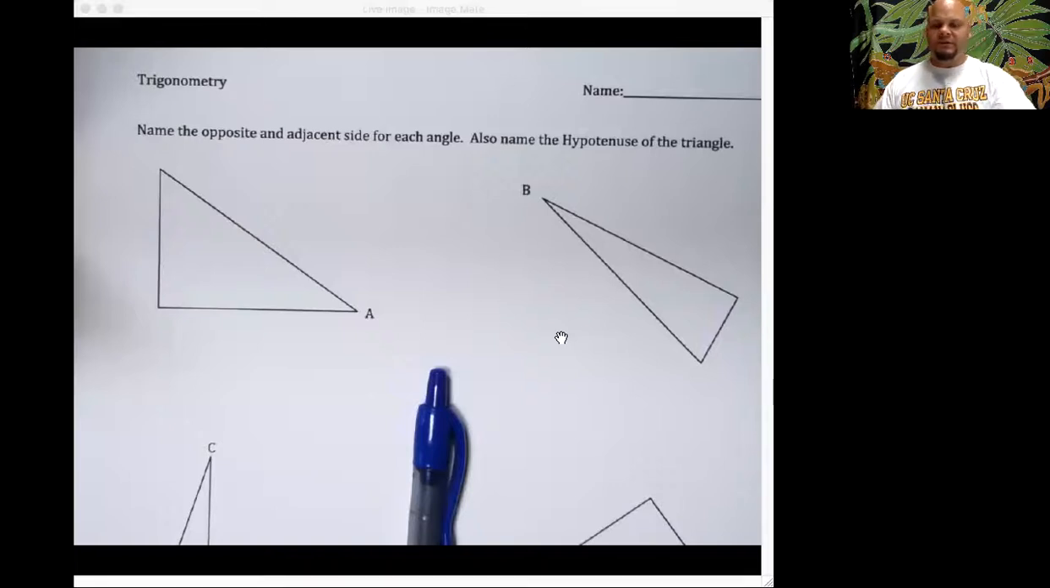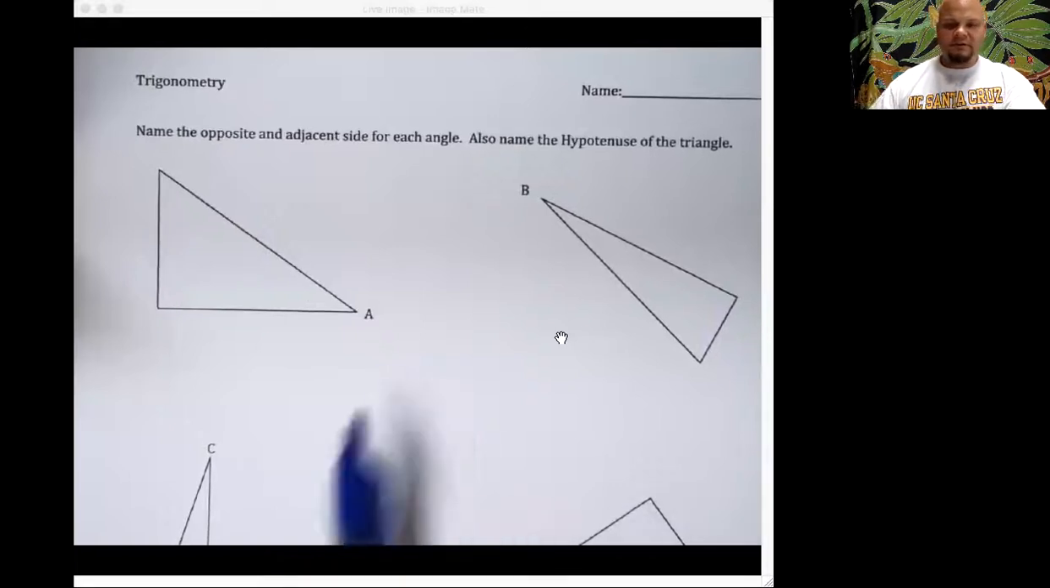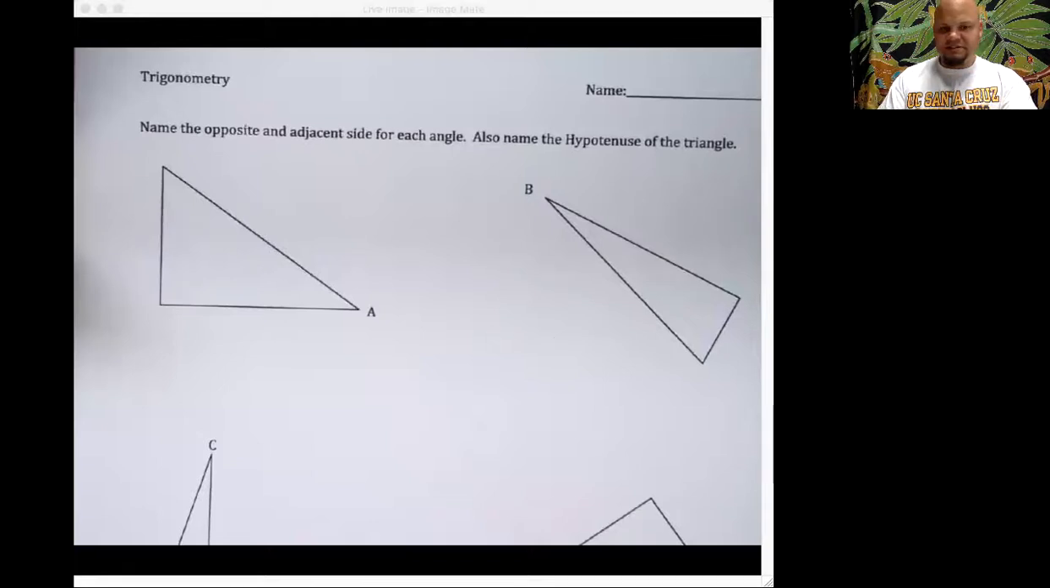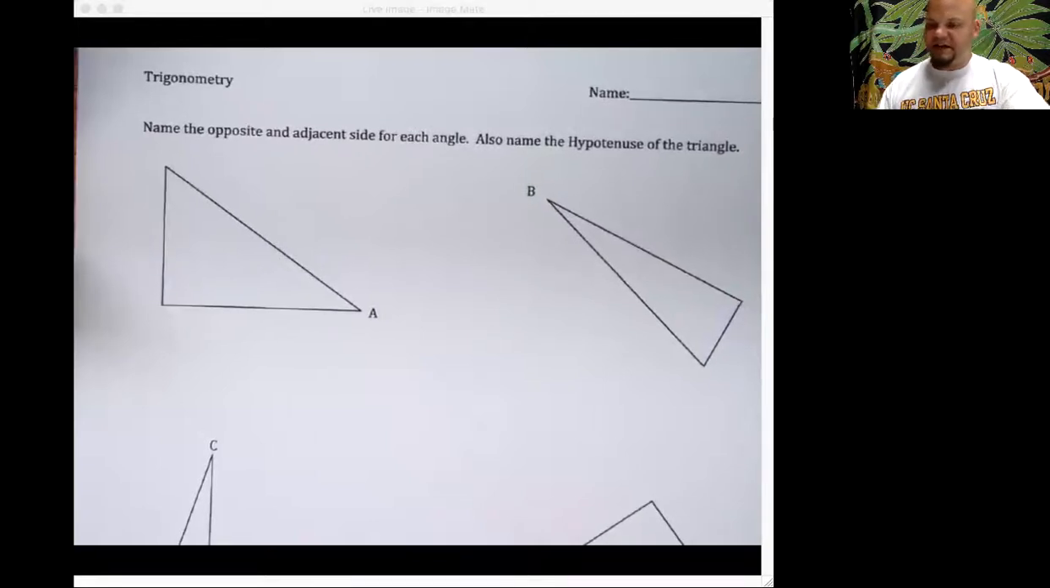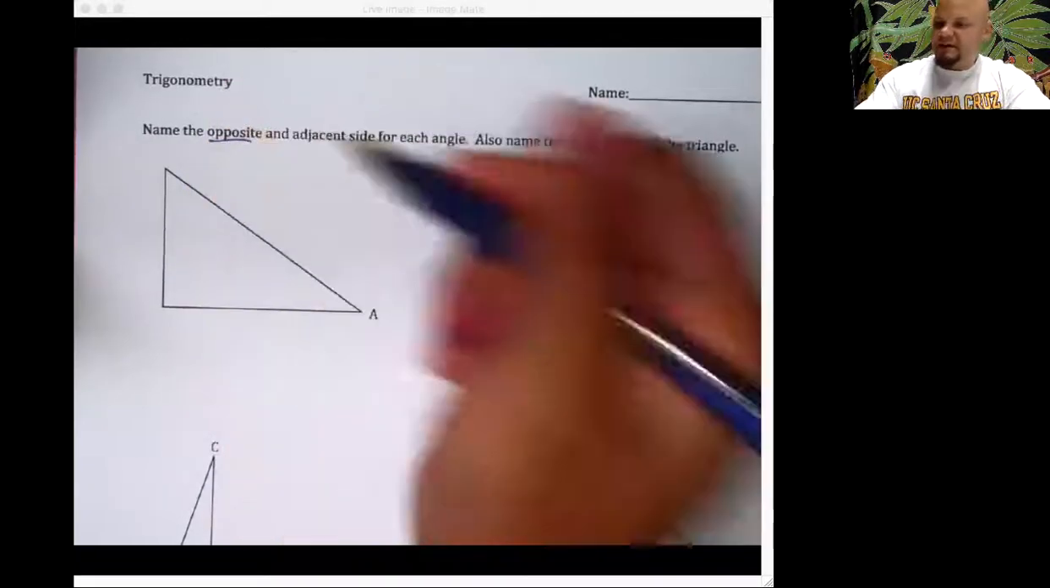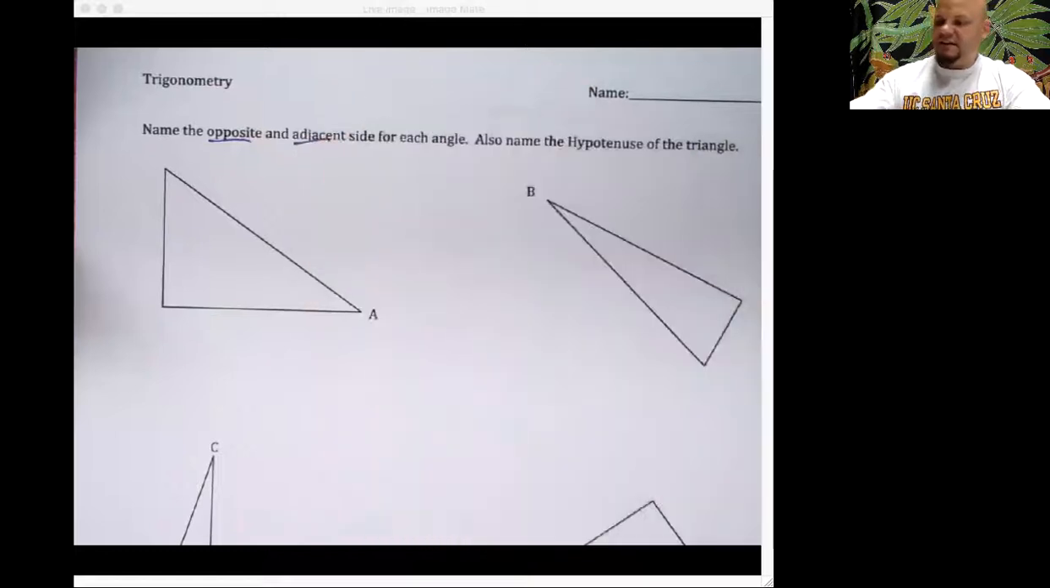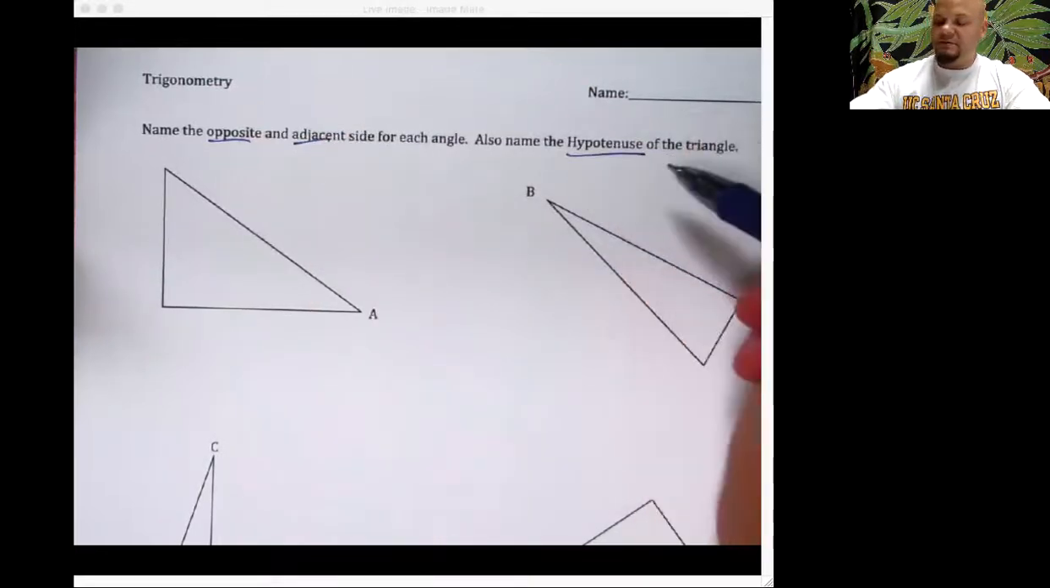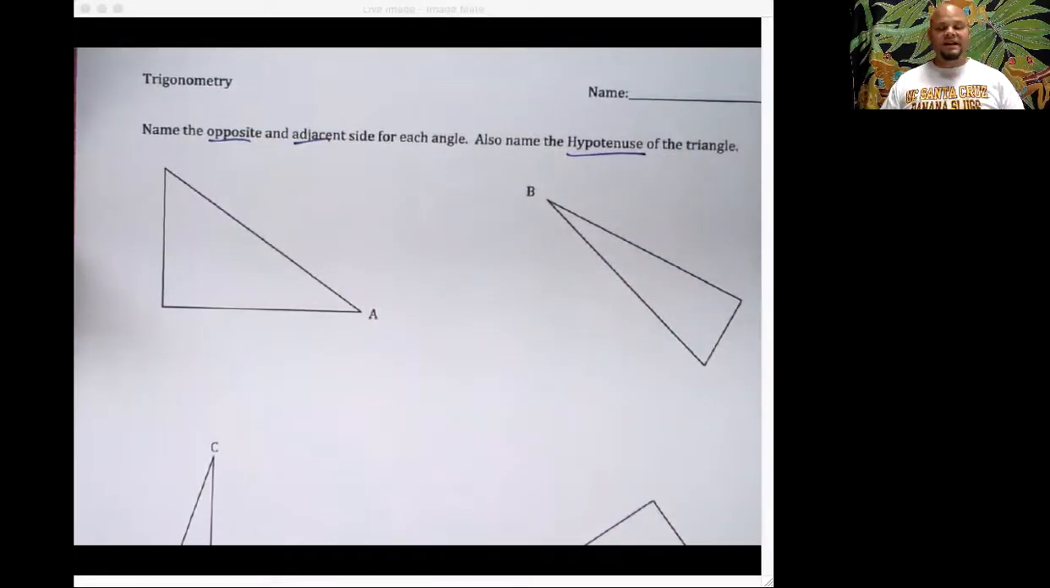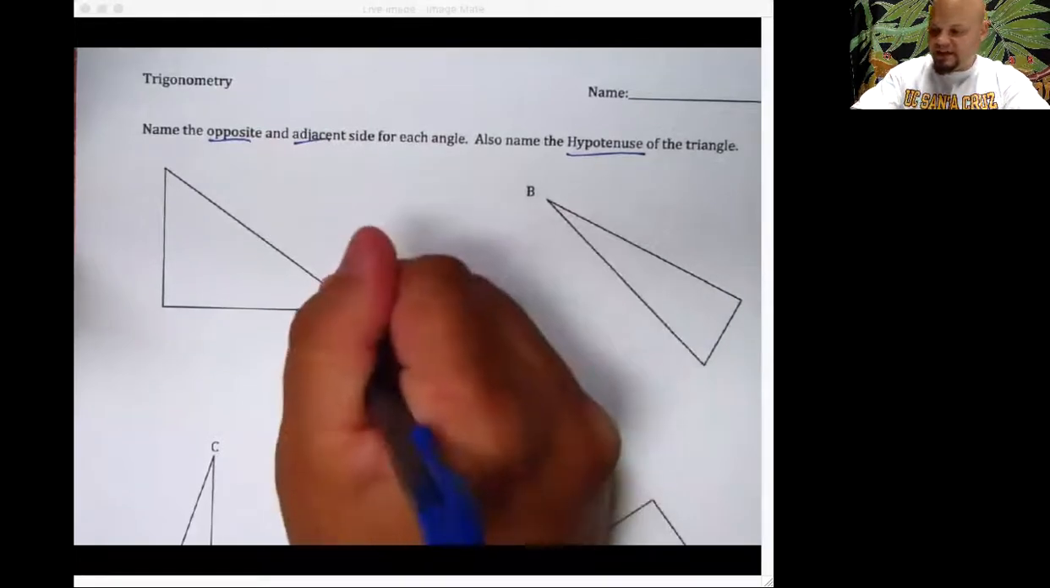specific angle. So as you take this bad boy out, you'll see that there's a whole bunch of missing stuff from these triangles, and all it says up top is name the opposite and adjacent side for each angle, also name the hypotenuse. So you've got three things to name on each triangle, and the idea is those things are all relative to A. Here is A right here.